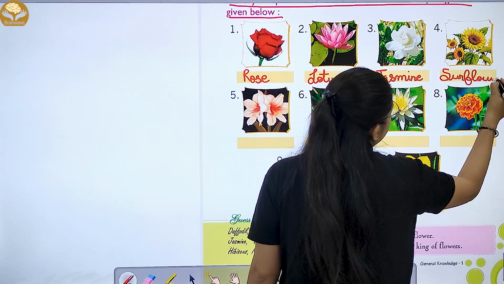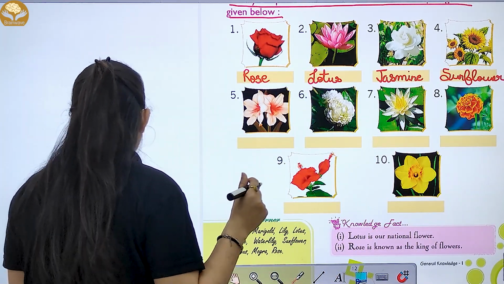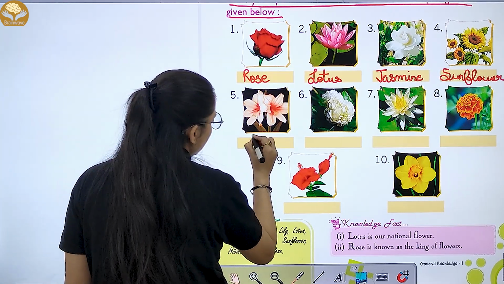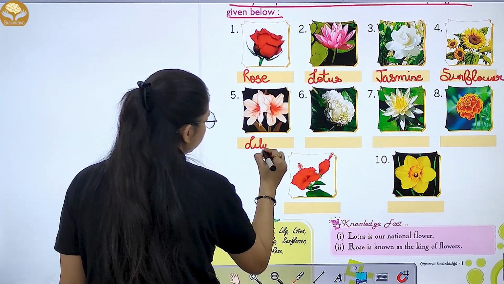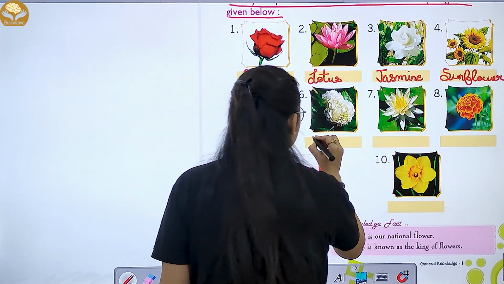This is your sunflower. This is your lily. Sixth one is mogra.